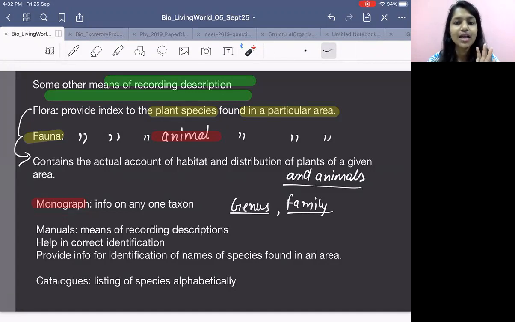Cool. Now moving forward, manuals. So what do we do here in manuals? Now let's say you came out from your house and there is a neighbor. You look at them. Do you identify them when you look at them?